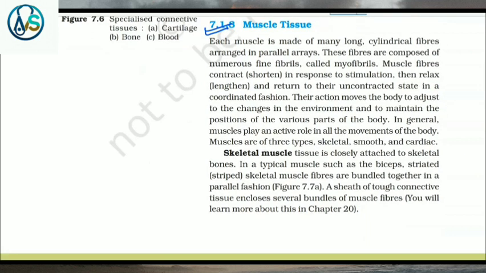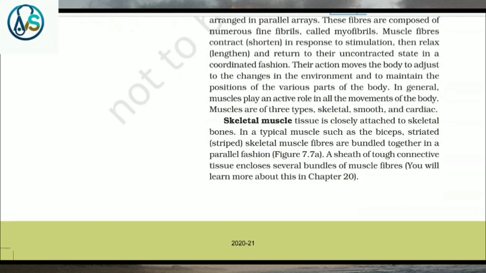Their action moves the body to adjust to the changes in the environment and to maintain the position of the various parts of the body. In general, muscles play an active role in all the movements of the body. Muscles are of three types: skeletal, smooth, and cardiac.